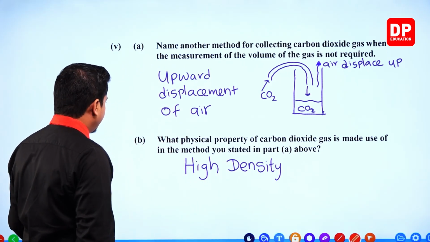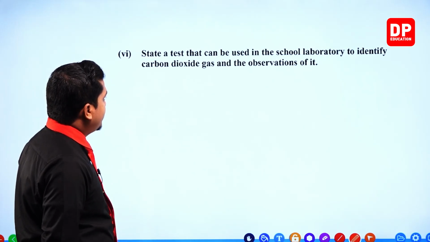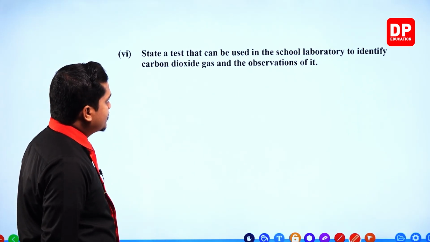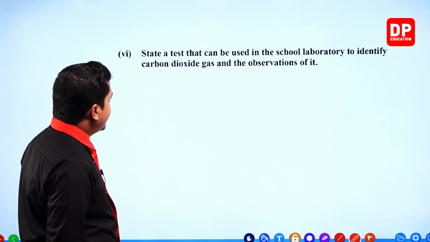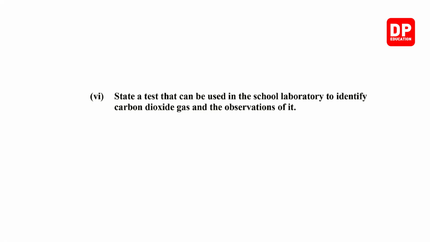Then the next question. State a test that can be used in the school laboratory to identify carbon dioxide gas and the observations of it. Very simple. Since grade 6, you have been learning this.